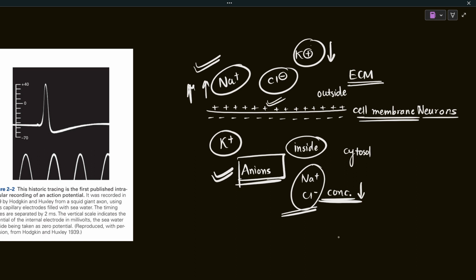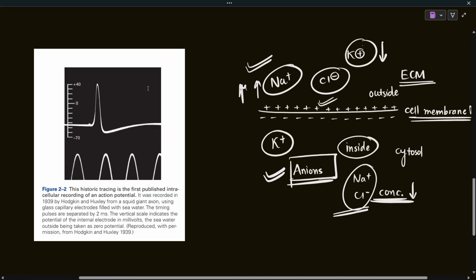The idea that electrical signals are passed down through the neurons came when Hodgkin and Huxley did an experiment on the squid. The squid has a giant axon, and that is why squids were selected for this particular experiment.